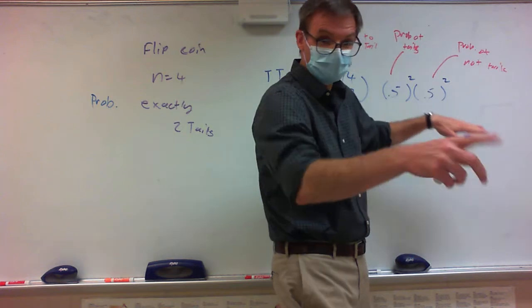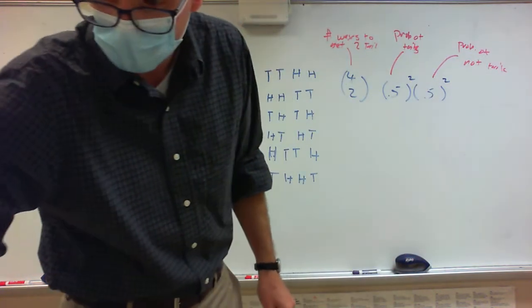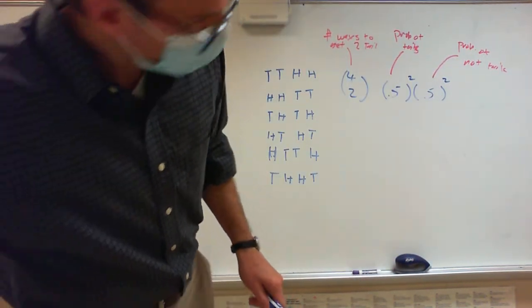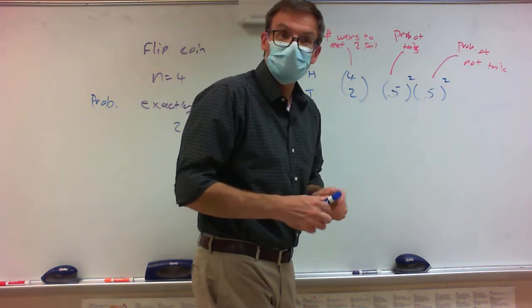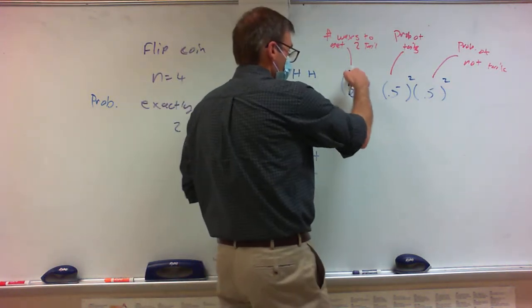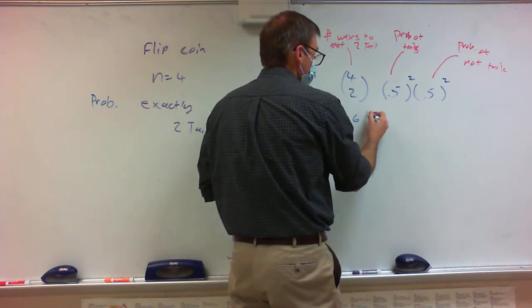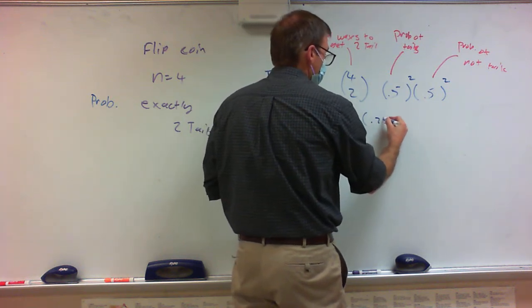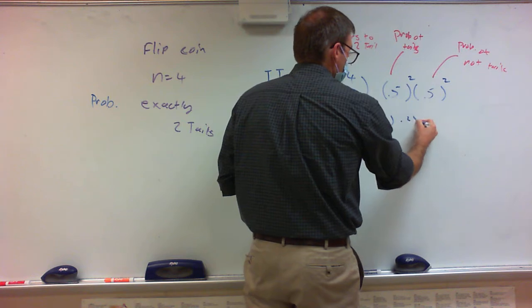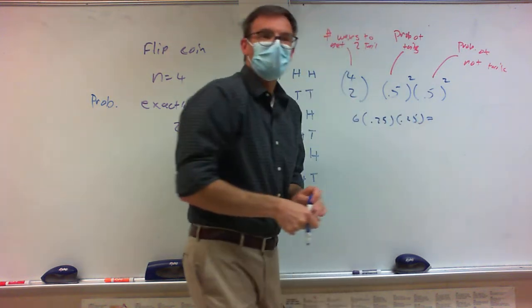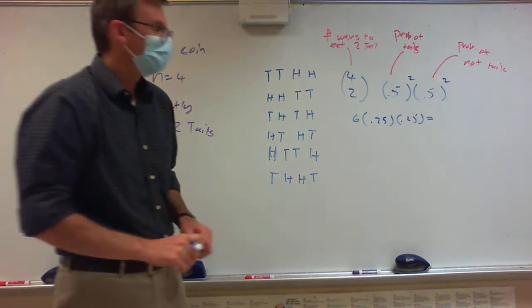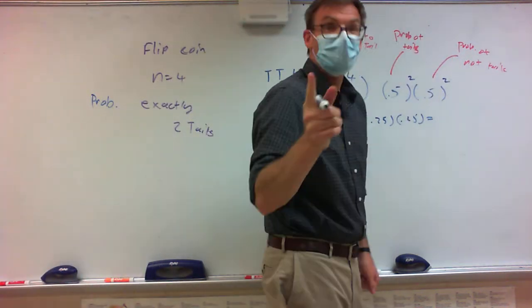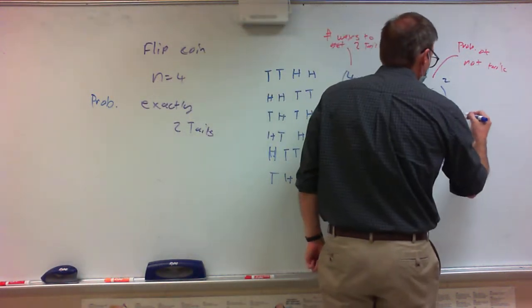All right, so everybody get a calculator out. If you need to borrow one, come up and get one. I want to compute what this number is. So 4 choose 2, well, we already know that's a 6. That's going to give me 0.25. What did you get? 37.5%. Don't want a percent, I want a probability. Yeah. So 0.375.